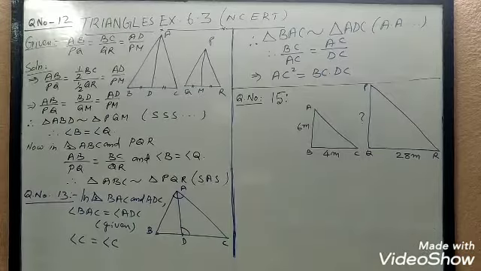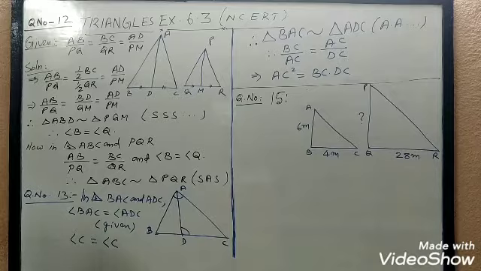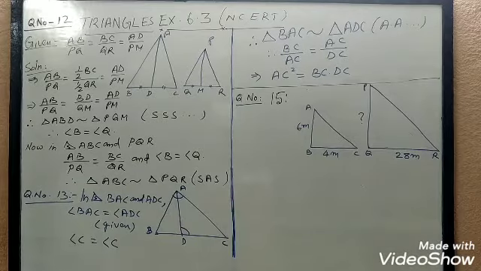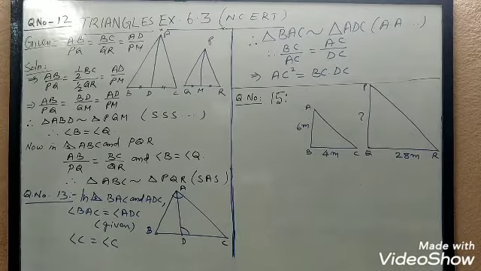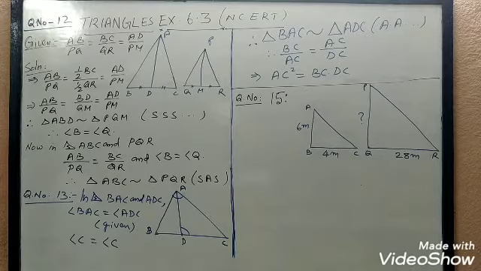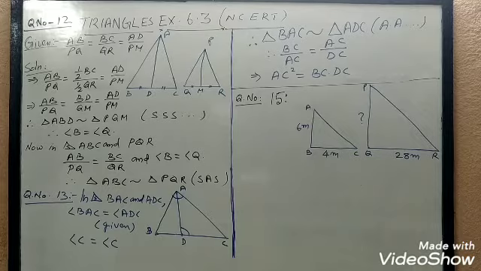Let us see how question number 12 can be solved. What is question number 12? Side AB and BC and median AD of a triangle ABC are respectively proportional to side PQ, QR and median PM of triangle PQR.